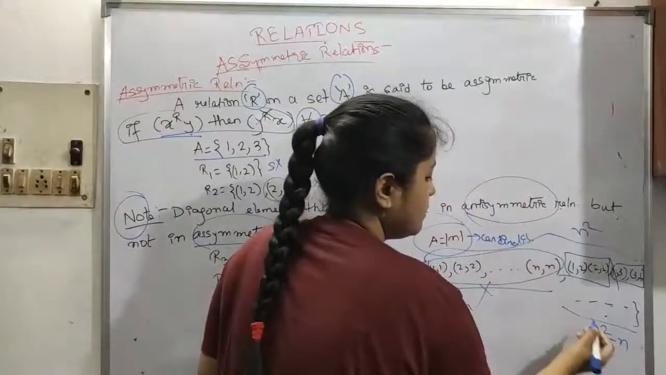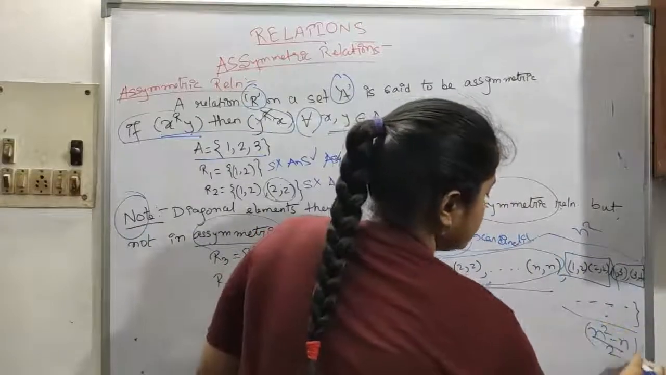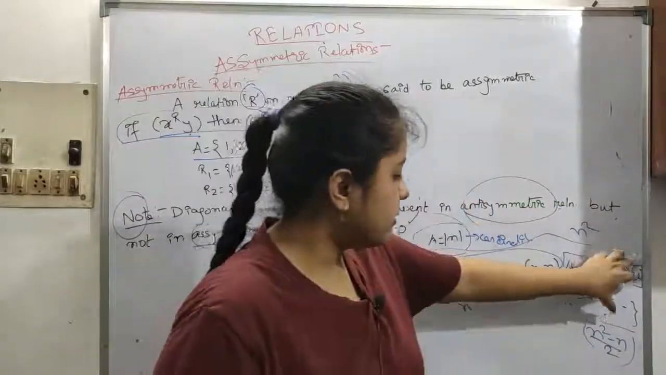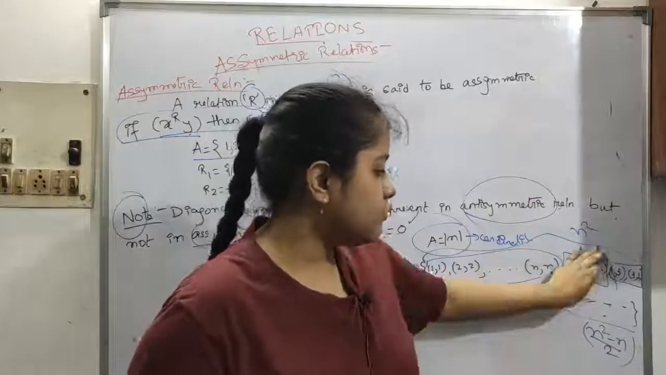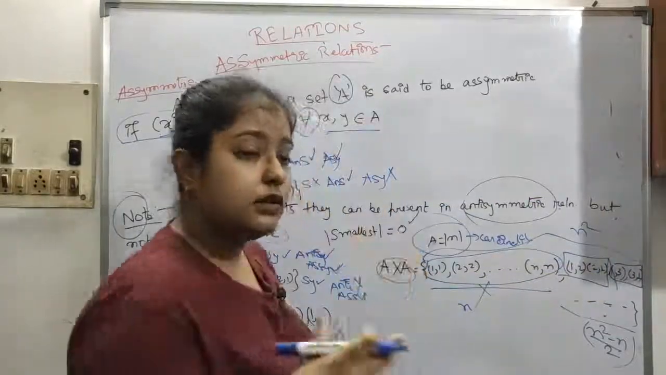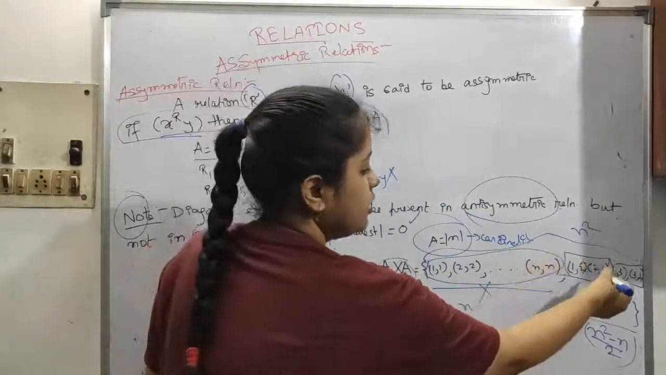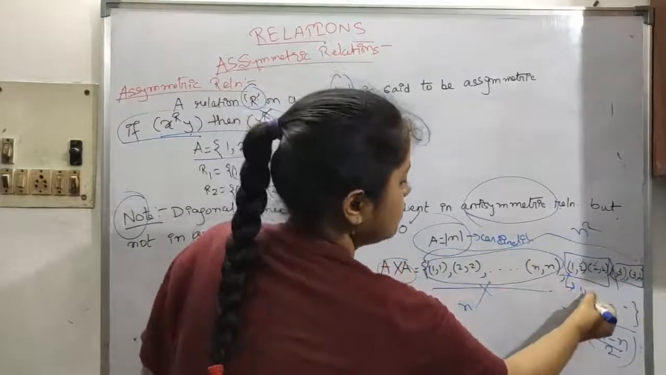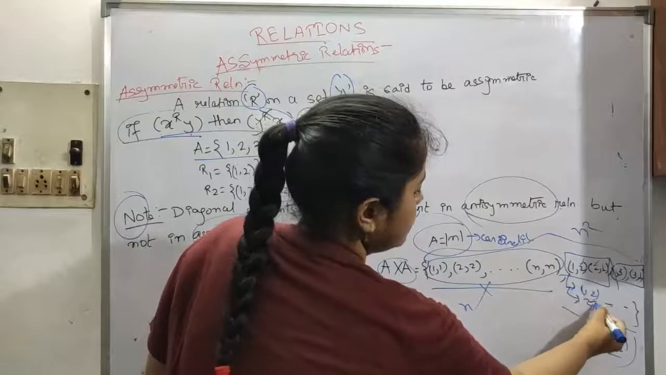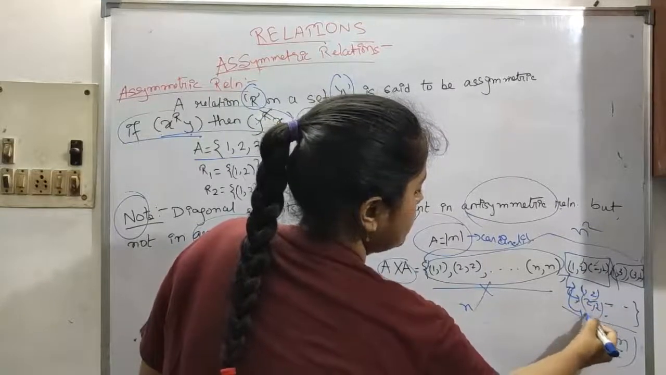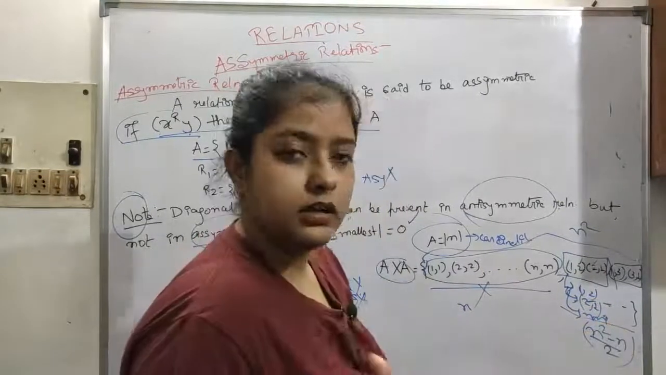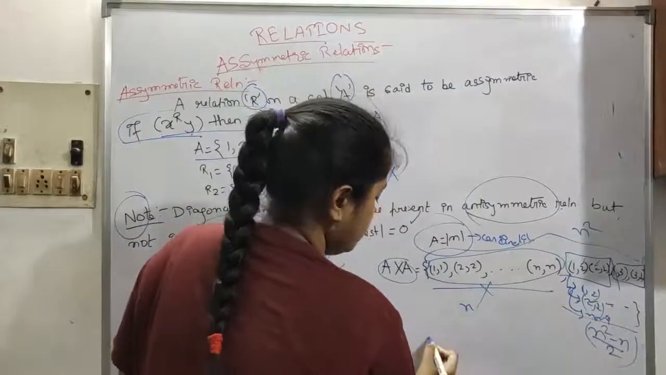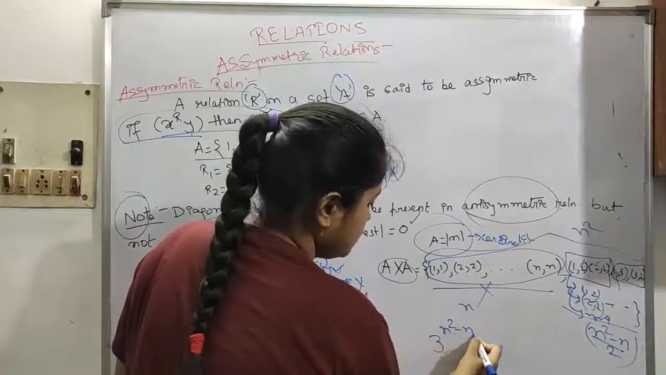If we are taking it as a combination of 1, because every two elements are taken as a combination, so it can be present. One element can be present, the other element can be present, or none of them can be present. I mean (1,2) can be present, (2,1) can be present, or none can be present. So 3 choices are there, so total 3 to the power n square minus n by 2.